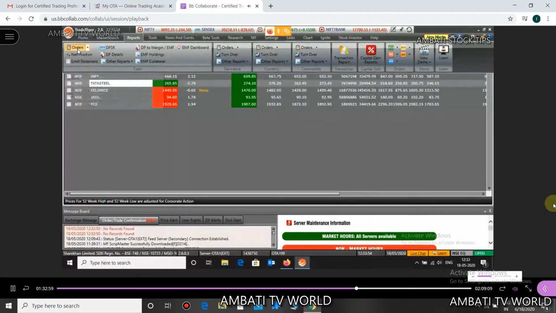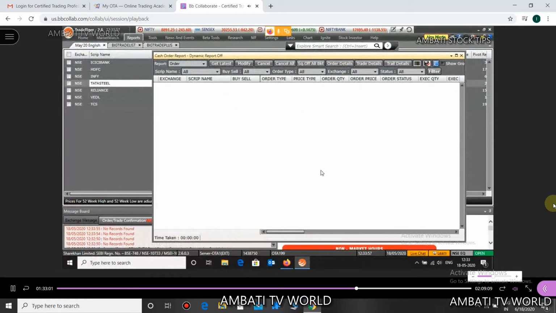Click on orders. This order window tells you whatever order that you have placed in the system, whether it is executed or whether the order is pending. You will see all those orders here in the order window.